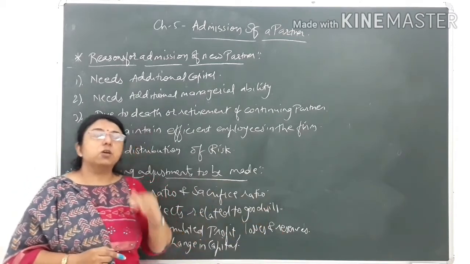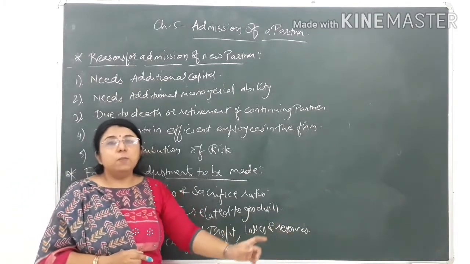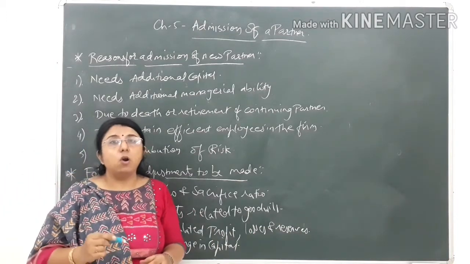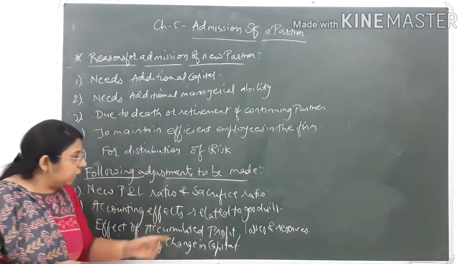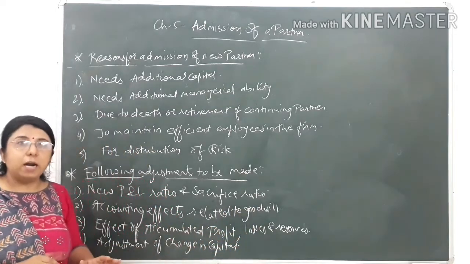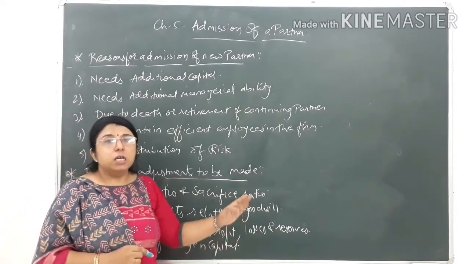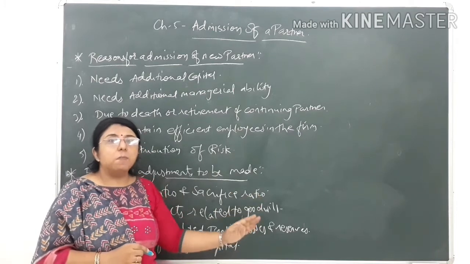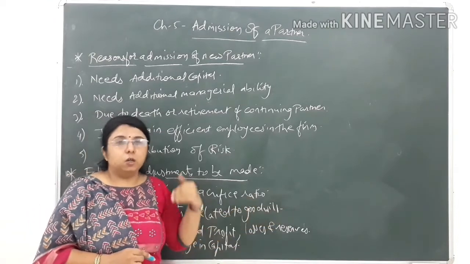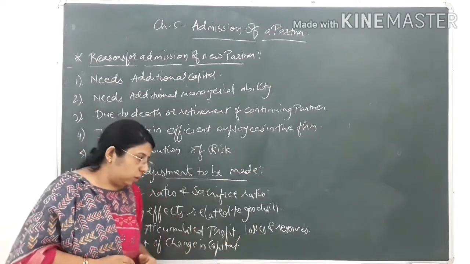So before the admission of the new partner, that accumulated profit, loss or any kind of reserve will be distributed amongst the old partners in their old profit sharing ratio. The reason is that whether it is accumulated profit or accumulated loss, both will be distributed amongst the old partners before the arrival of the new partner, because that accumulated profit or loss was created from the profit earned by the existing two partners only. So we have to study the accounting effect related to accumulated profits, losses and reserves.